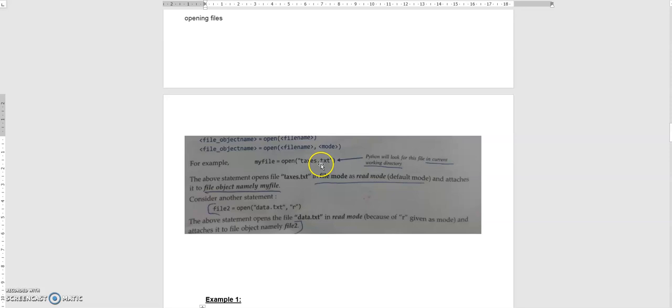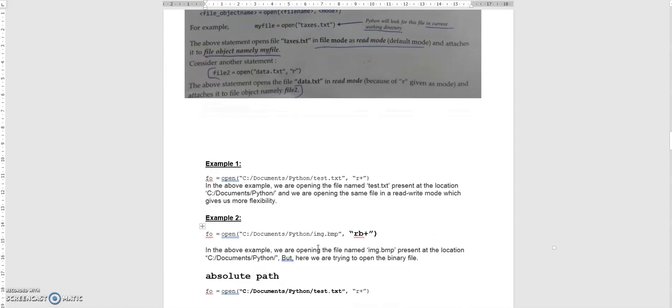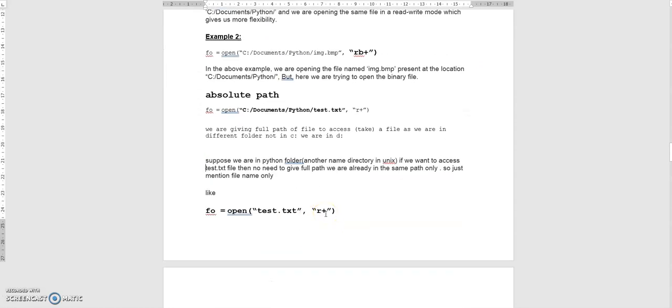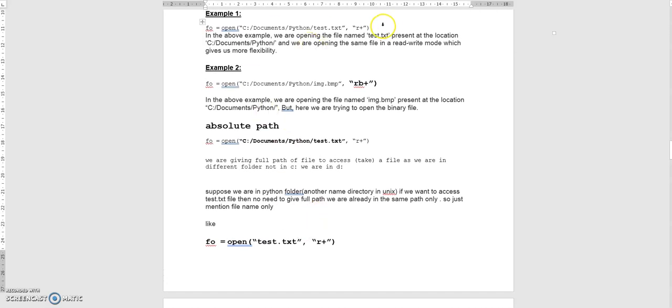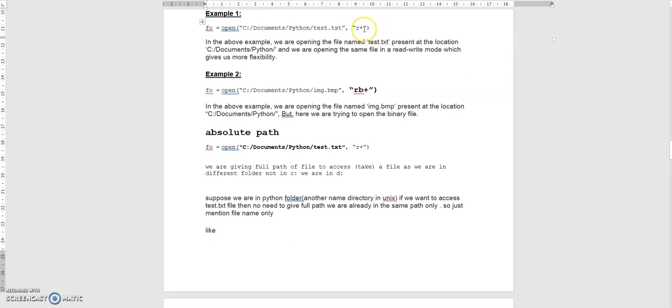Here they have not mentioned the mode. Here they have explicitly mentioned the mode. Here we are opening the file for reading as well as writing purposes. So R plus means it is opening for reading as well as writing. But if the file does not exist, it will throw an error message when you are opening with the R symbol.